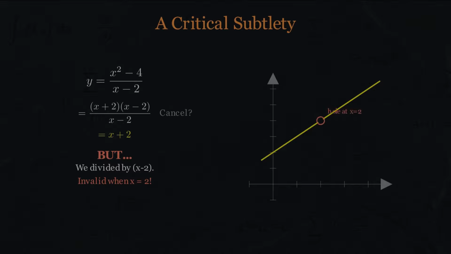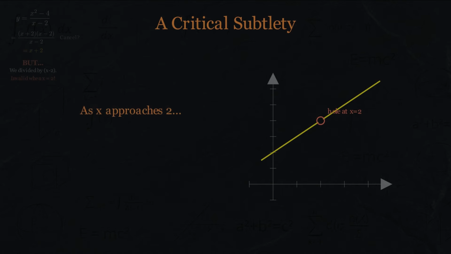Even though the original function has no value at x equals 2, as x gets closer and closer to 2, y gets closer and closer to 4. From both sides, closer and closer. Never reaching, but always approaching. We say the limit of y as x approaches 2 is 4. The function never equals 4 at x equals 2, but it approaches 4 as x approaches 2.